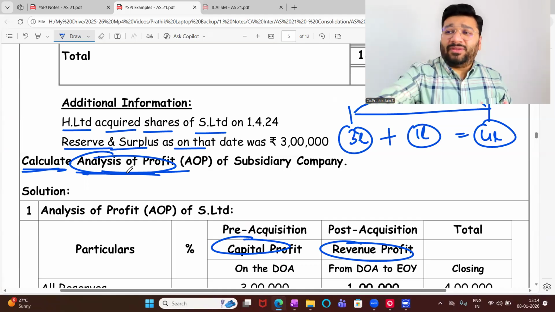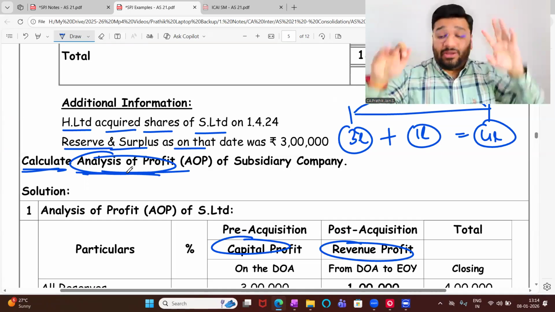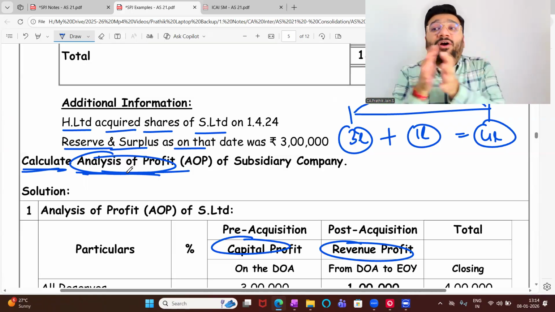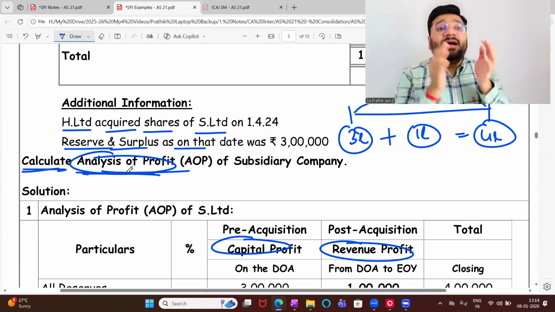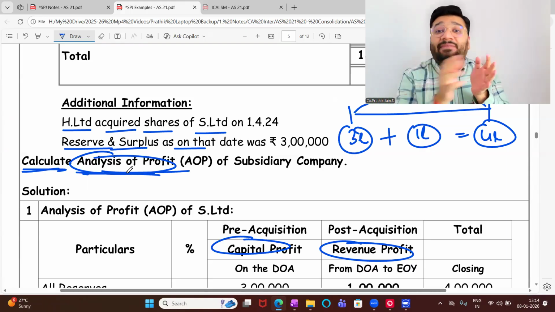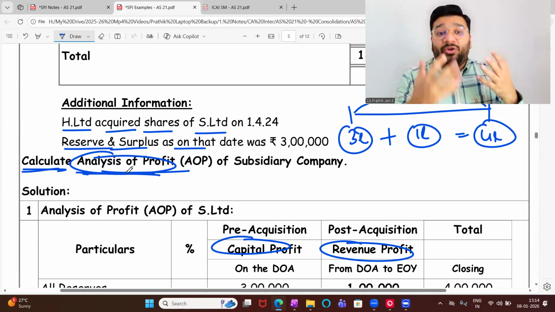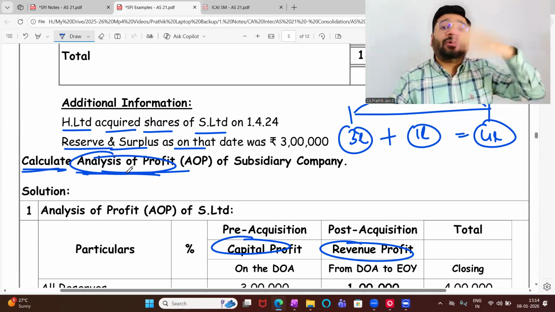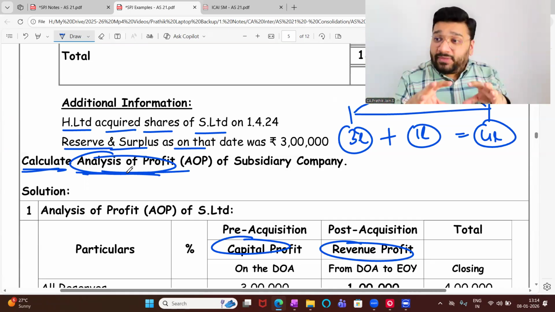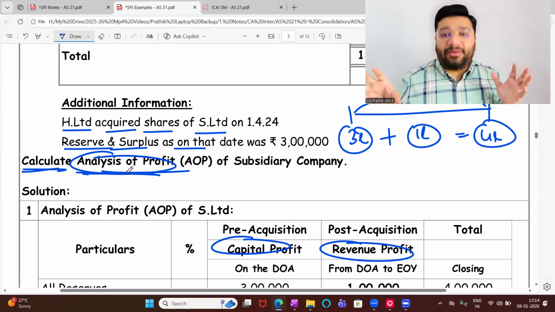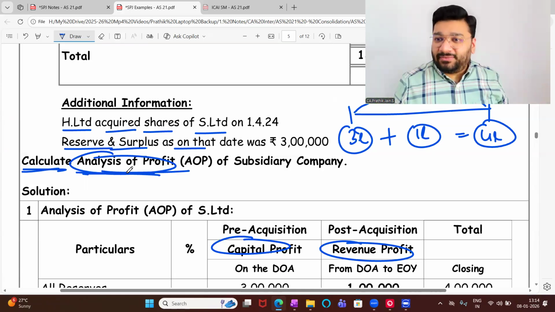Don't use your mind for anything else, leave it, keep it blank. Everything I'll fill. That's what I'm doing. I know the order in which I have to fill your mind. I am going to fill the data in a very organized manner. I understand that you're curious to know why we are doing this. What about this balance sheet item? What about that balance sheet item? If I start telling all of that, the data which I'm planning to put in your head in an organized manner will all go haywire and everything will collapse.